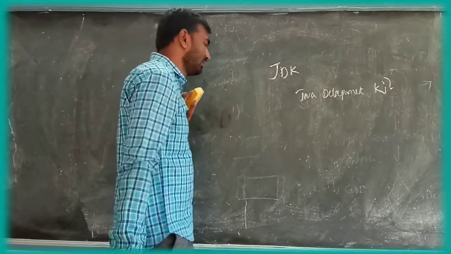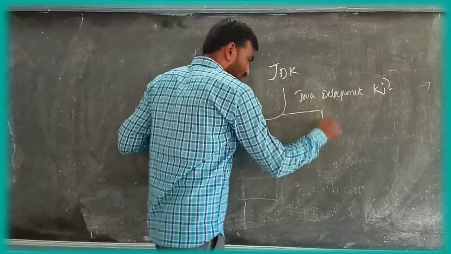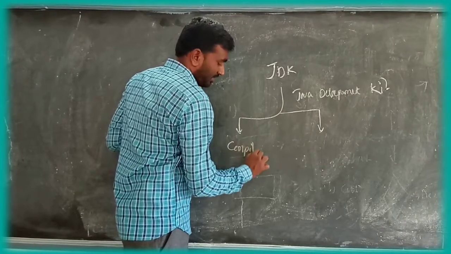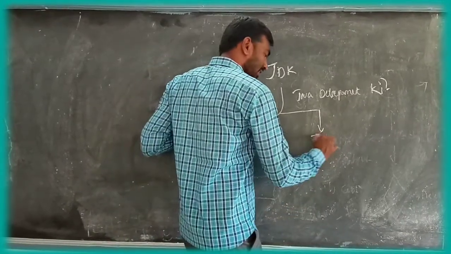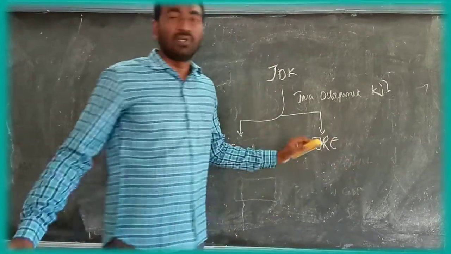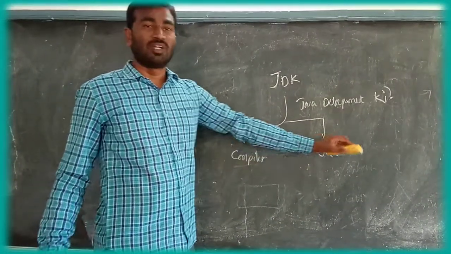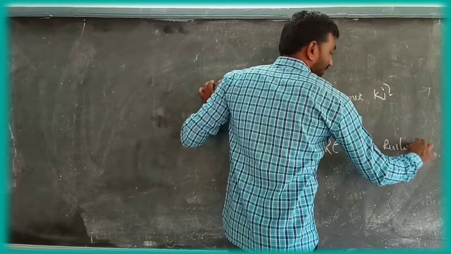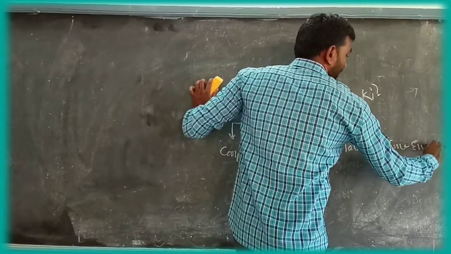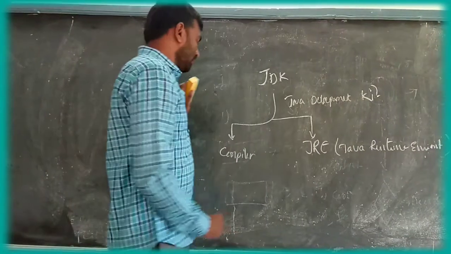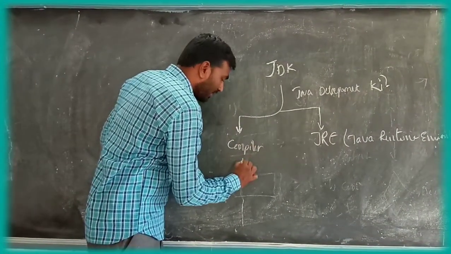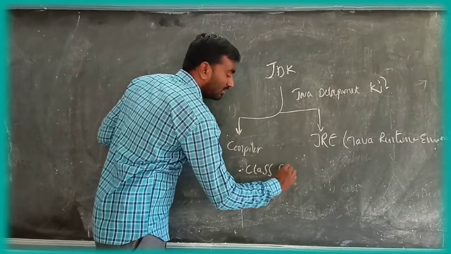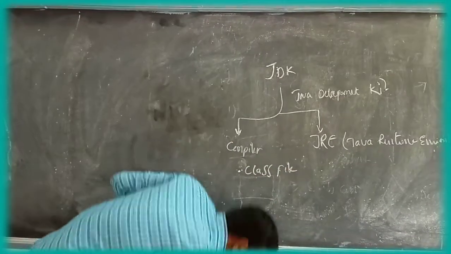It is classified into two parts. The first is the compiler, and the second is the JRE, Java Runtime Environment. The compiler compiles the program into a .class file, that is bytecode.